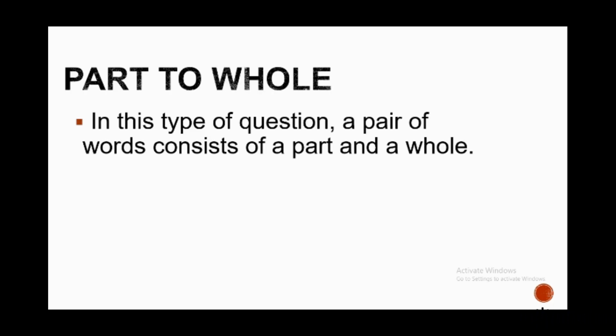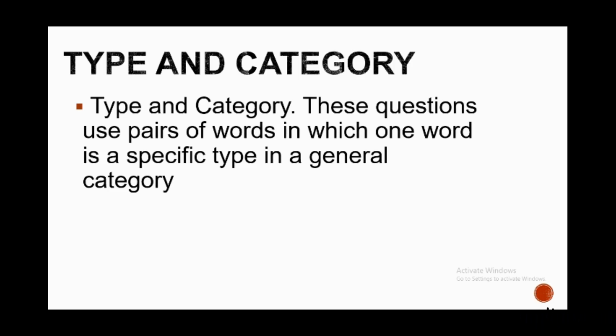First, the part to whole. In this type of question, a pair of words consists of a part and a whole where that part came from. For example, nose is to face. A nose is a part of a whole face. Next, type and category.